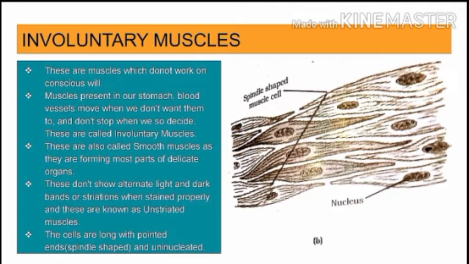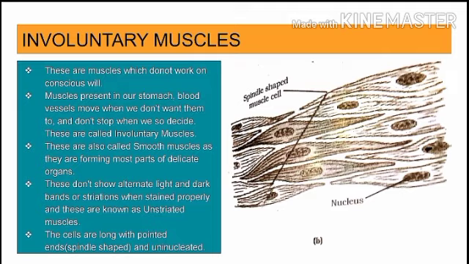Involuntary muscles. These are muscles which do not work on conscious will. The muscles present in the stomach and blood vessels move when we do not want them to and do not stop when we so decide. These are called involuntary muscles. These are also called smooth muscles as they form most of the part of delicate organs like the stomach inner lining.